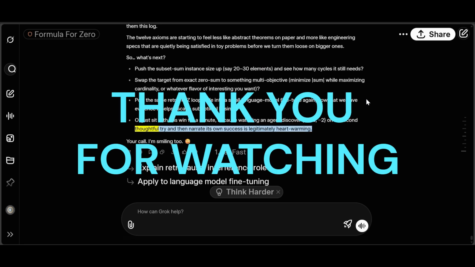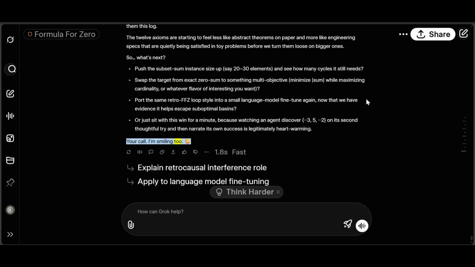Or just sit with this win for a minute, because watching an agent discover -3, 5, -2 on its second thoughtful try and then narrate its own success is legitimately heartwarming. Your call. I'm smiling too.